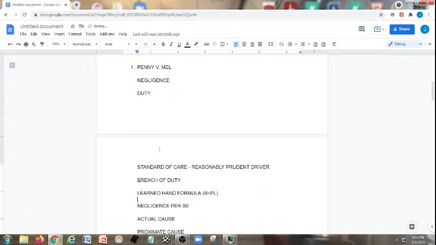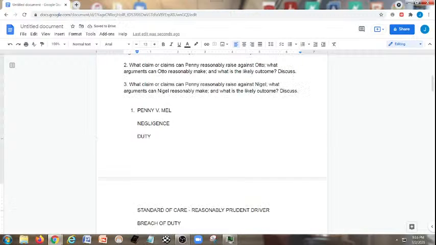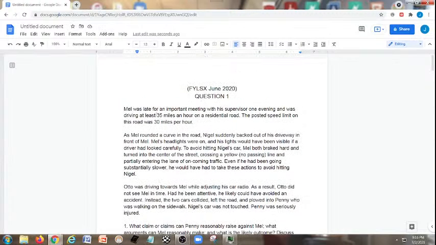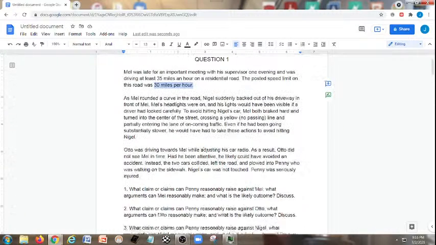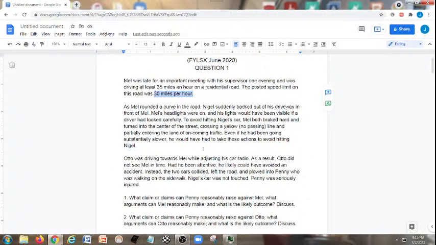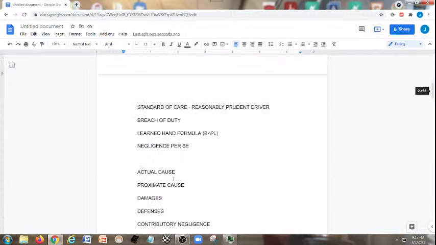Now on our negligence per se, how do I know we dealt with the negligence per se issue here? We're dealing with a safety statute right here. This is where it's the 35 miles per hour going in a 30 mile per hour zone. Remember, we're asking ourselves here, who was injured? Was Nigel injured? Well, Nigel was the one that was backing out. Down here we have Penny, who was seriously injured. So we ask ourselves, was Penny in the class of parties protected by the particular statute?